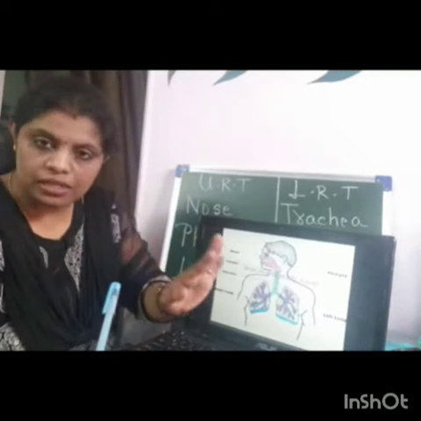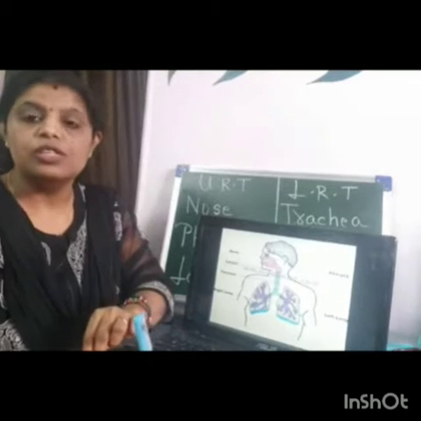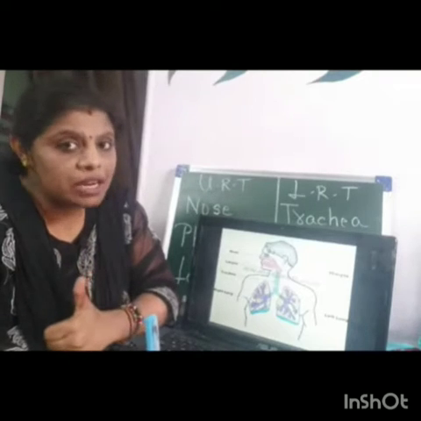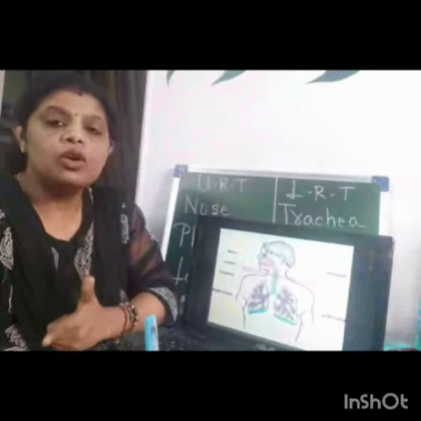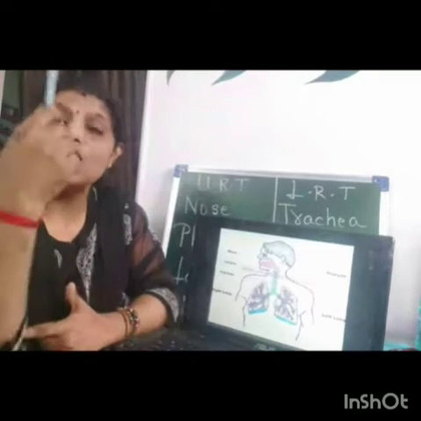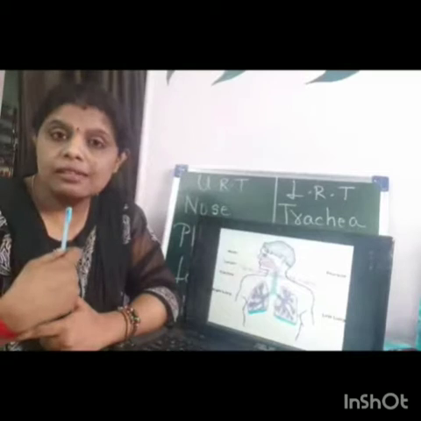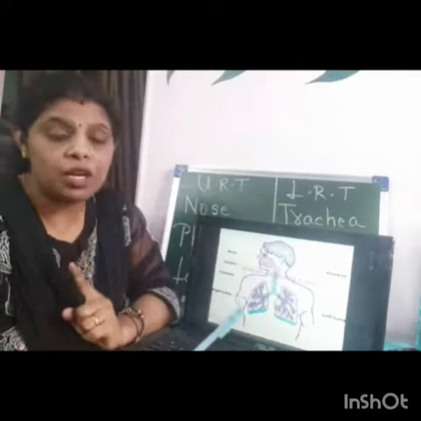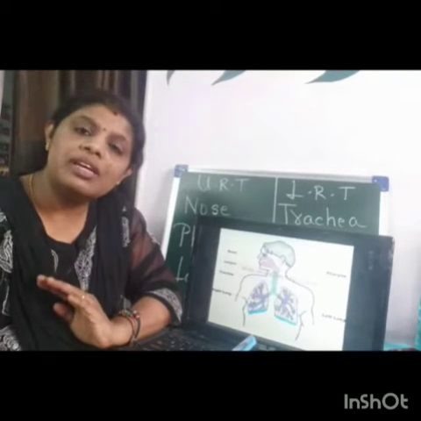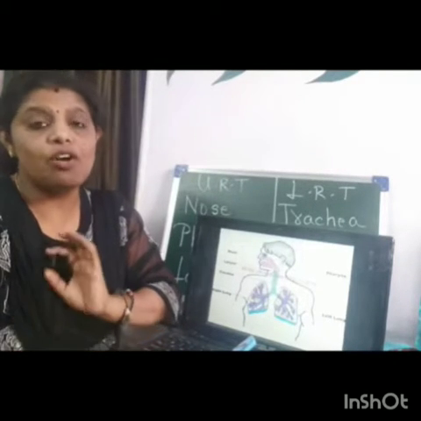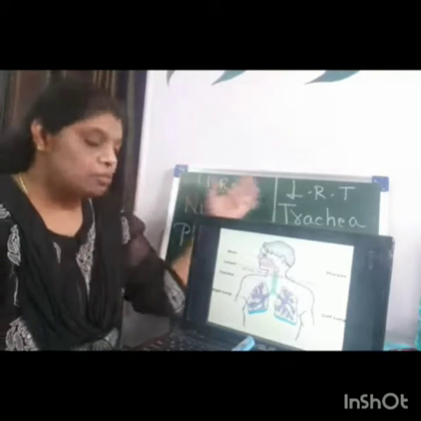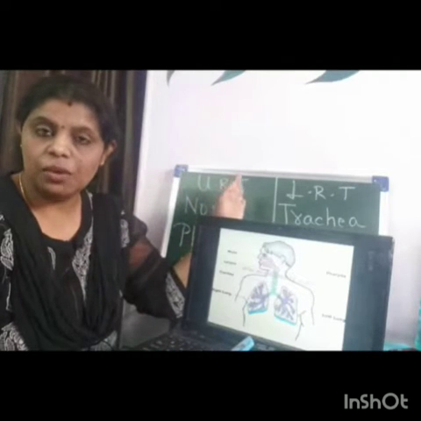Of course, we'll go into details of every part. So the respiratory system is divided into two: the upper respiratory system and the lower respiratory system. The upper respiratory system contains the nose, pharynx, and larynx, the part which is above the vocal cords, whereas the lower respiratory system comprises the part below the vocal cord, that is trachea, bronchi, and lungs.